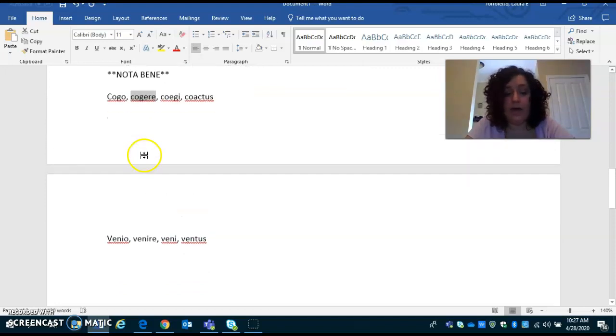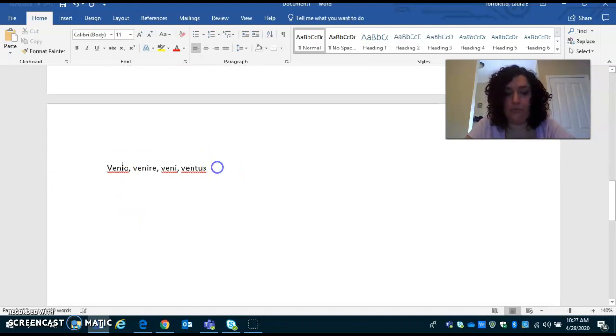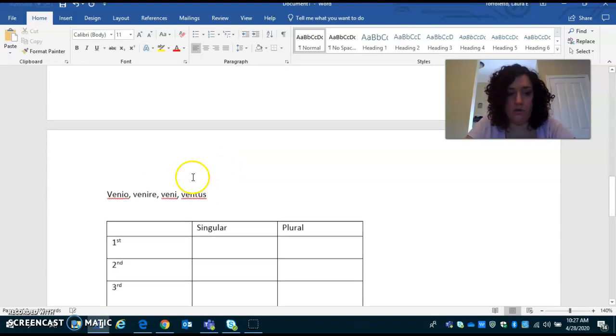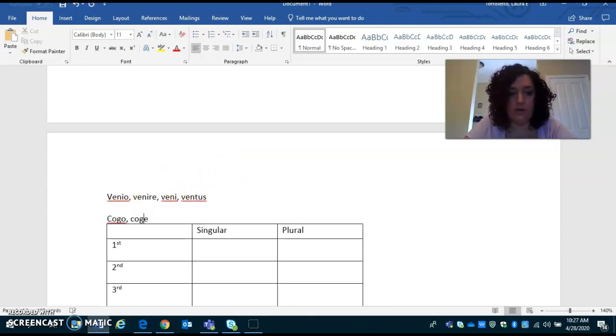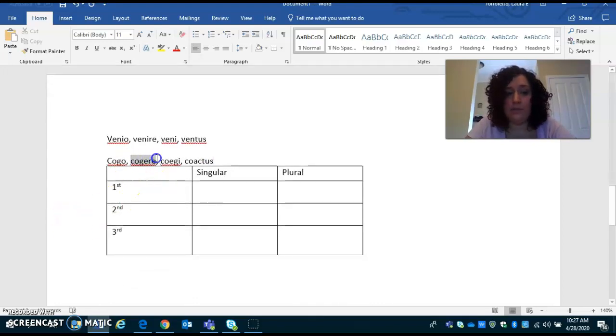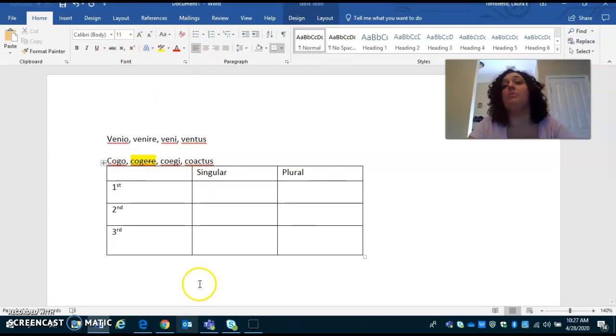So if, for example, I'm going to come down here and do cogo, okay, and I'll type it up here for you again: cogere, coegi, coactus. I am going to use, again, my second principal part. I'm going to get rid of my RE, okay? And normally in our present tense, we swap that E for an I. That's what we've been doing. However, in imperfect, it is going to stay as an E. So I can go ahead and put coge all the way through, okay?